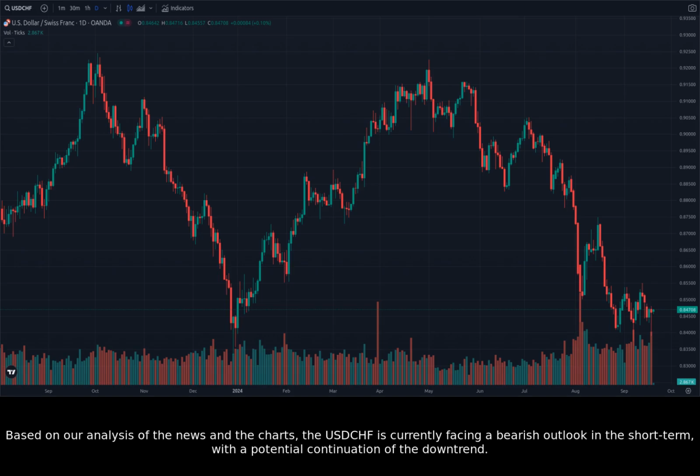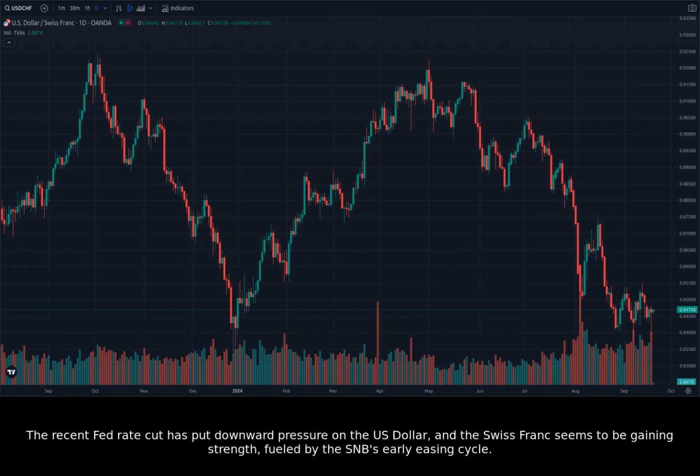Based on our analysis of the news and the charts, the USDCHF is currently facing a bearish outlook in the short term, with a potential continuation of the downtrend. The recent Fed rate cut has put downward pressure on the US dollar, and the Swiss franc seems to be gaining strength, fueled by the SNB's early easing cycle.